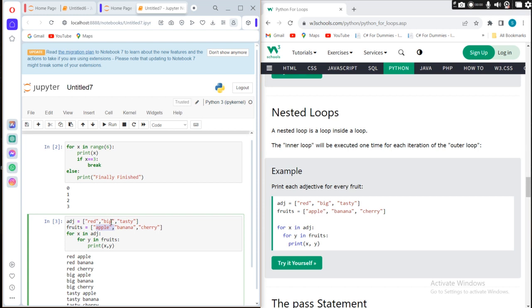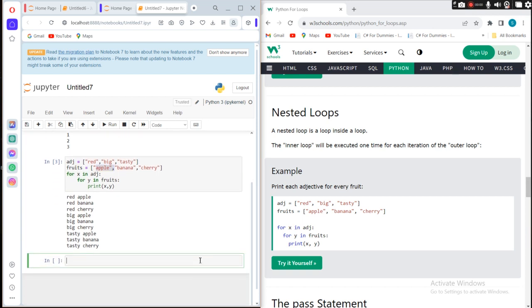Then big. For every element of the outer loop, all of the inner loop will be printed. That is the main functionality of it. For example, if we have an outer loop and an inner loop, for every iteration of the outer loop element, all the inner loop will be printed.